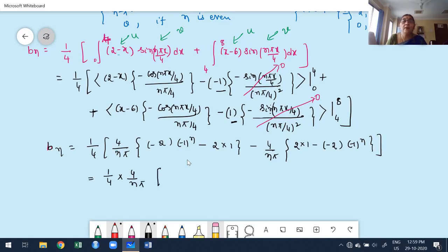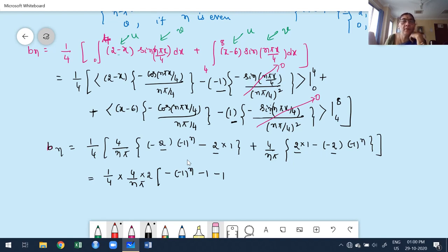And then observe carefully. Now I have to take 2 also common. Here I have a 2, here also 2, here also 2, here also 2. Better I take 2 also outside. What's the remaining? Minus of minus 1 to the power of n, minus 1. Observe carefully, this is a very, very important thing. Simplify further. Now minus into minus, here this is plus, right? Minus into minus plus.